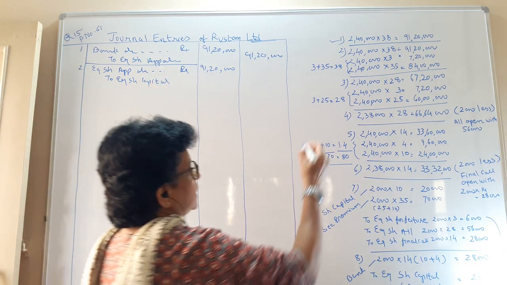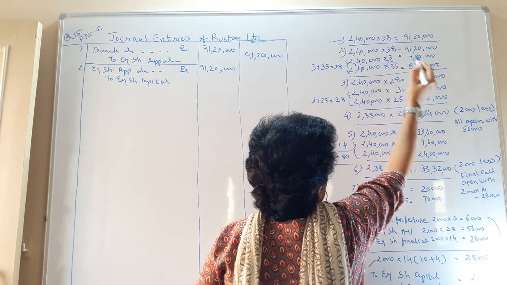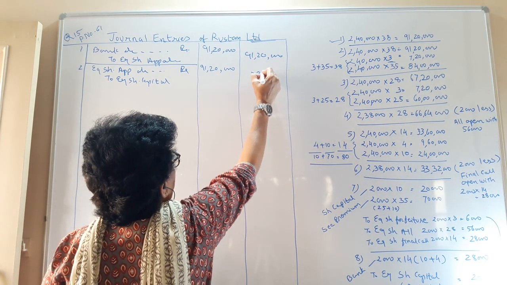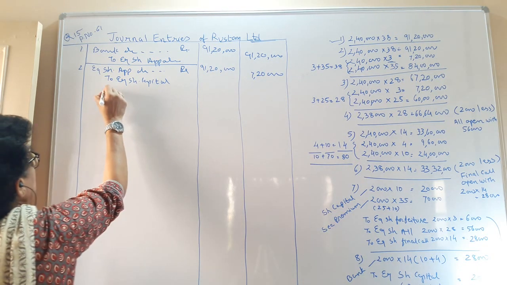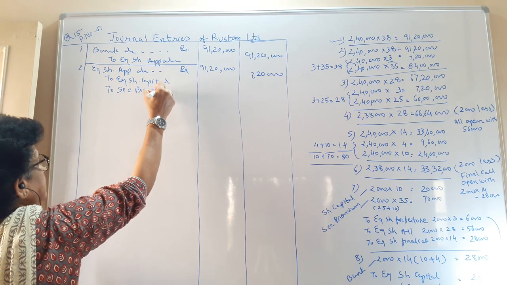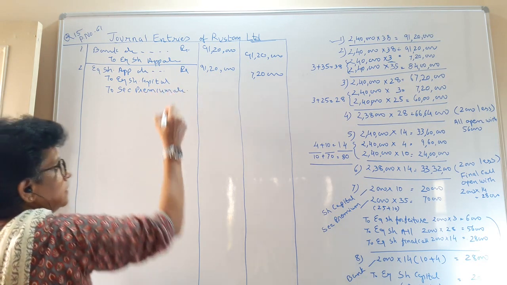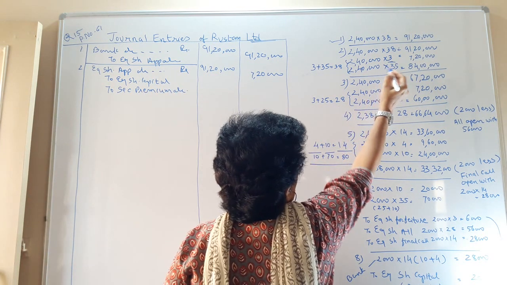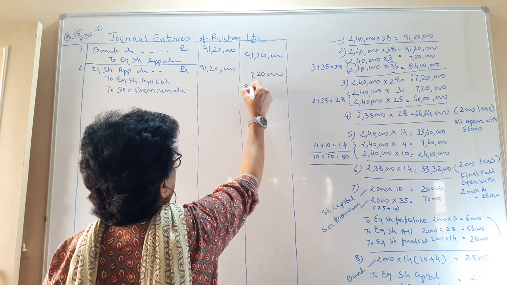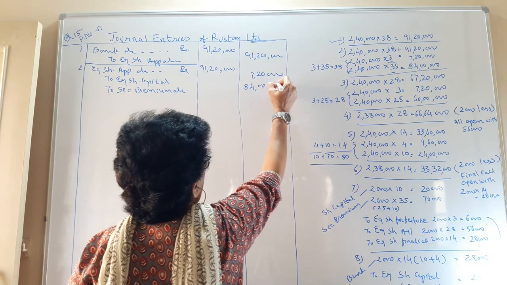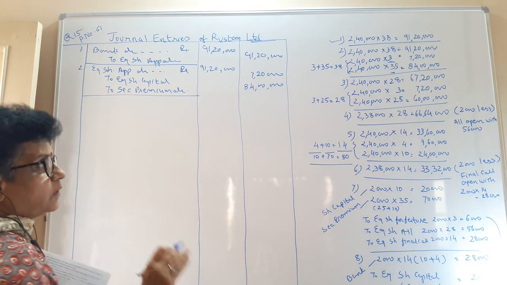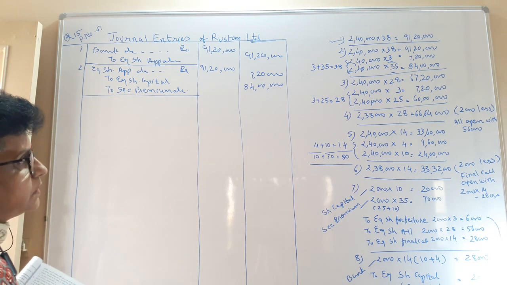We have to transfer the capital money with 3 rupees, that is 7,20,000, to securities premium account, that is with 35 rupees as per the instruction given to us. It comes to 84 lakhs. So in the first entry, the total money you have received for all the shares has been transferred to the respective accounts.